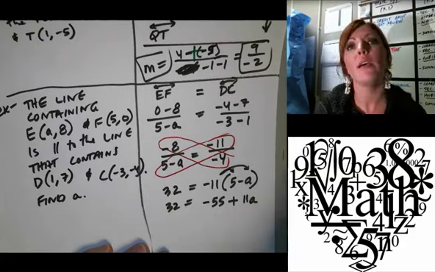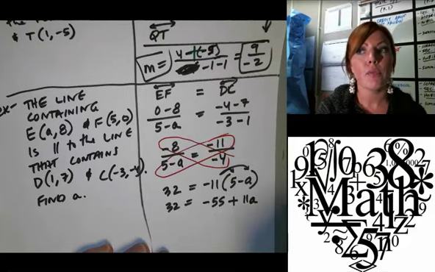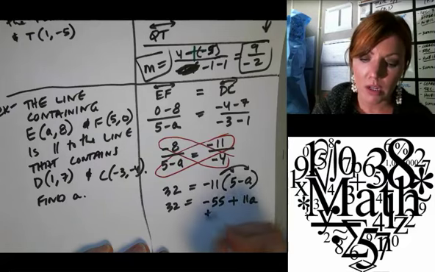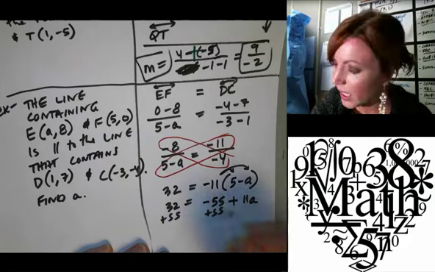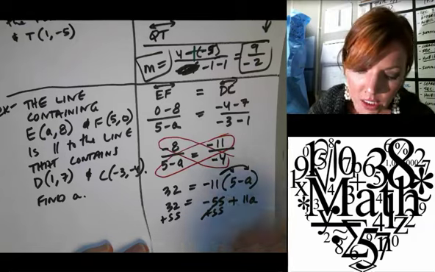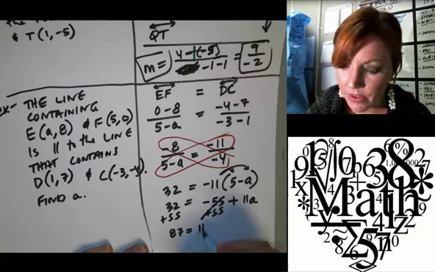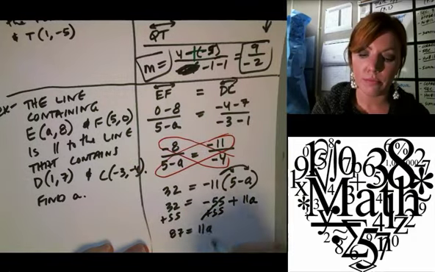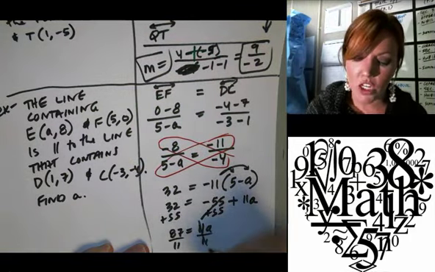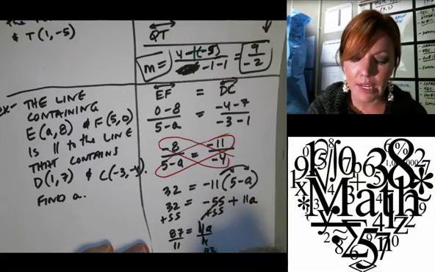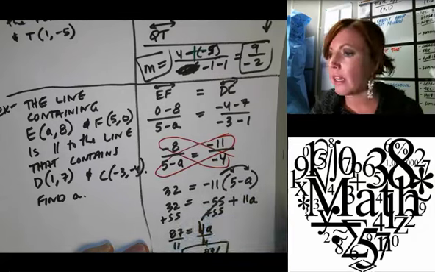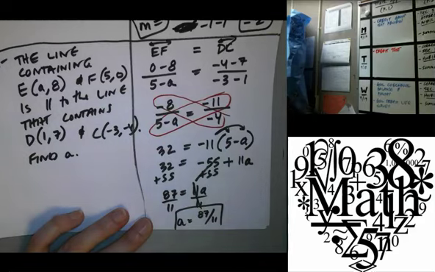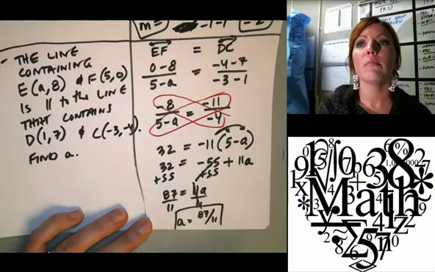And then, who can tell me the next step after that? Natalia? Good. Plus 55. We're still going to get a weird number, but that's okay. So we get 87 equals 11A. Okay, last step. Orlando? So A equals 87 elevenths. What a lovely number that is. I know. All right, that's the end.